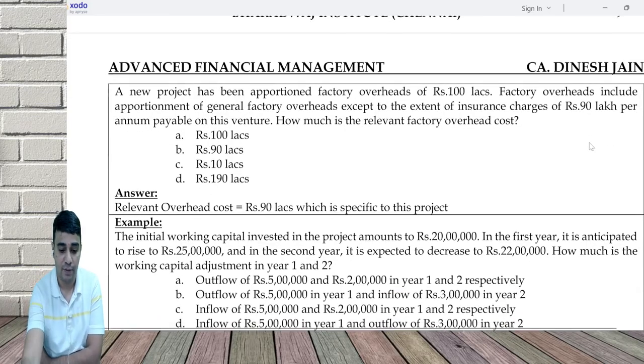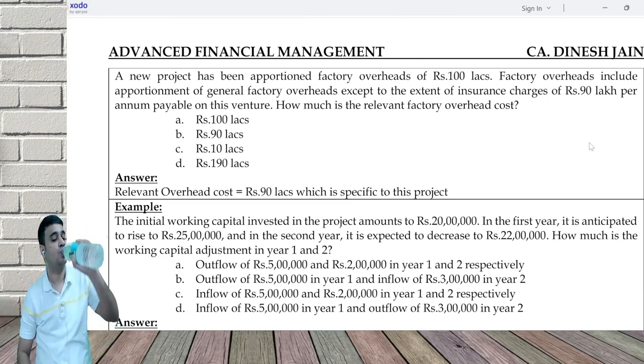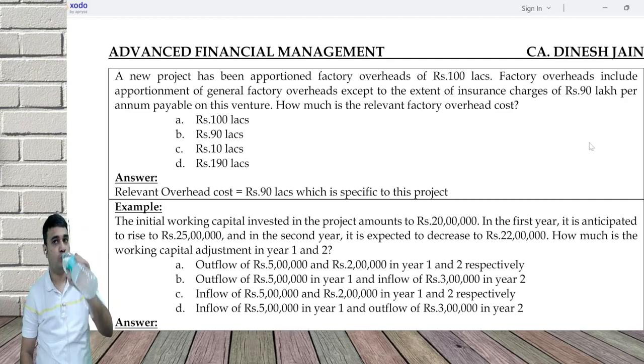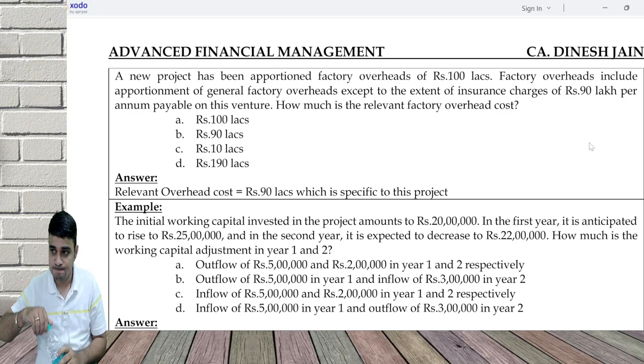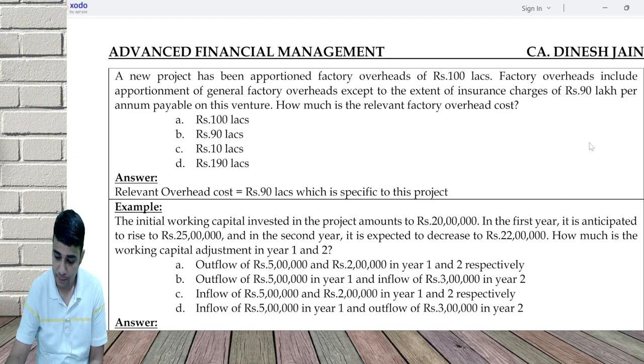Tell me, in this example, what will happen? How much is the initial working capital? 20 lakhs.